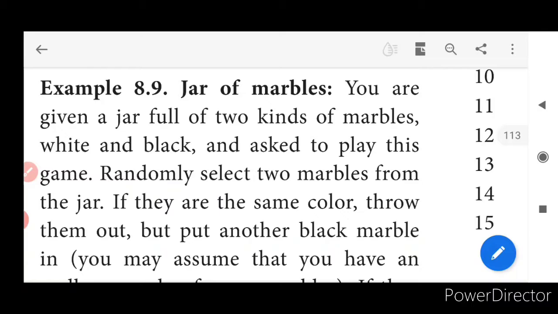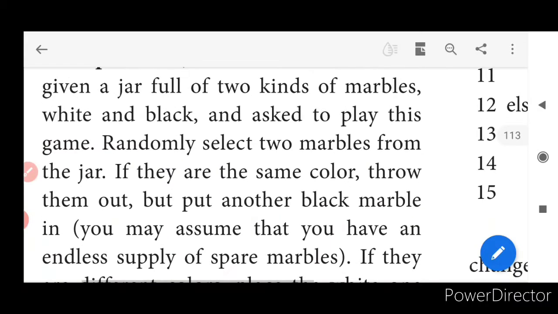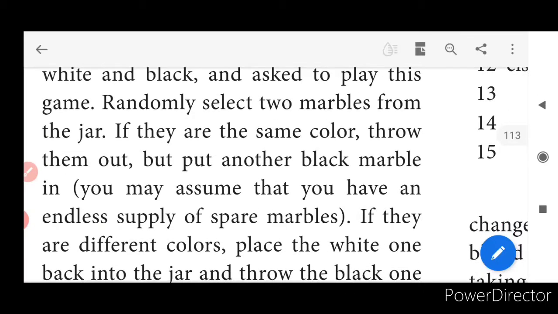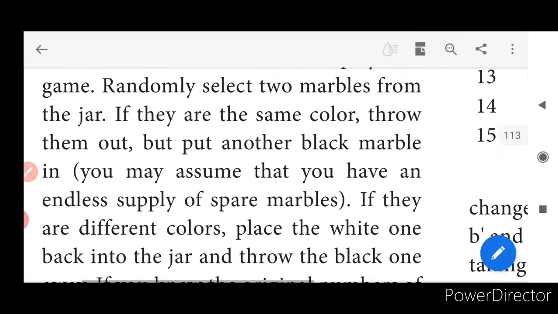We are going to randomly select two marbles from the jar. What am I going to do now? I am going to pick two marbles from the jar. If they are of same color, what I will do is, I will throw both out. Yes. I will throw them out and put only one black marble in. And let us also assume that we have also few spare marbles.